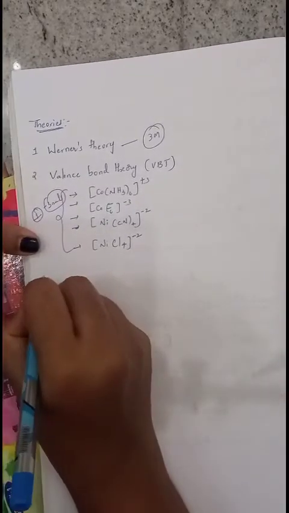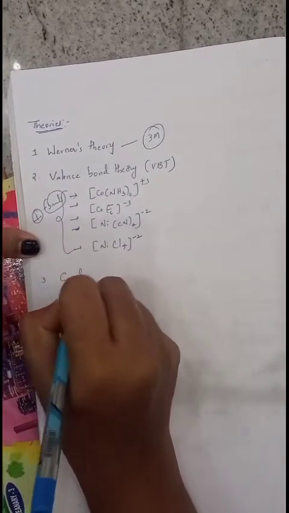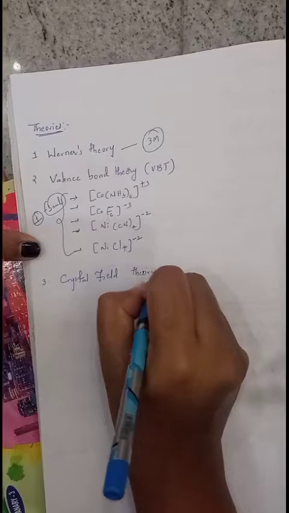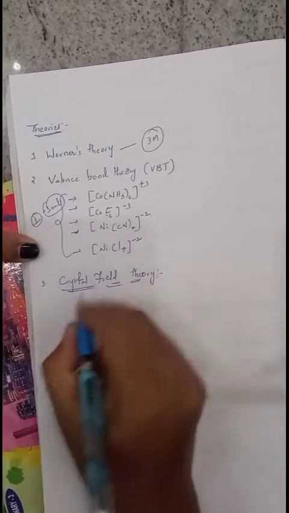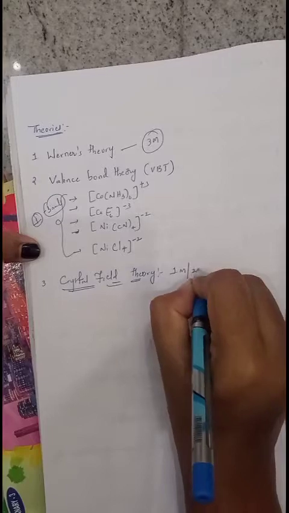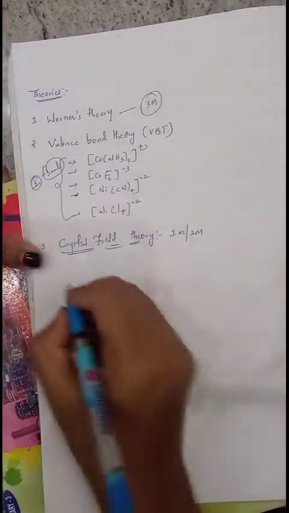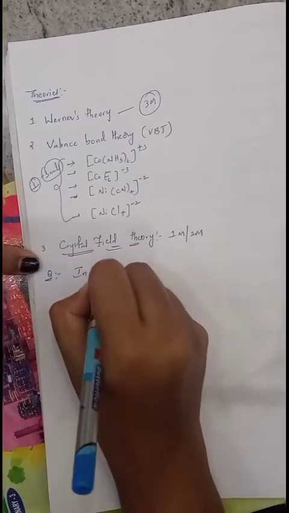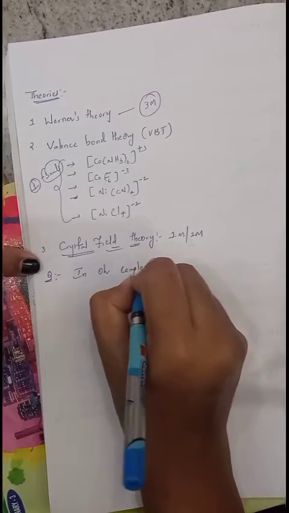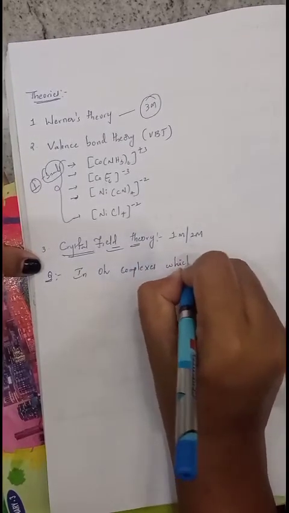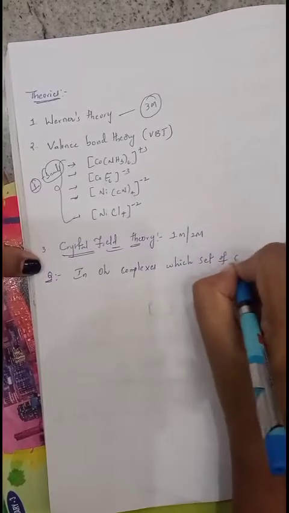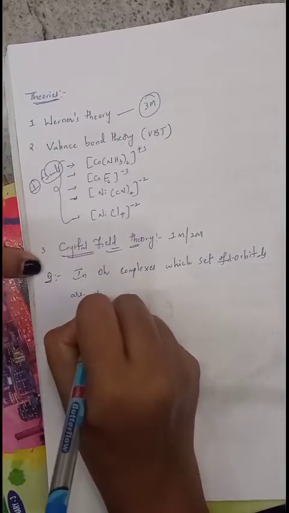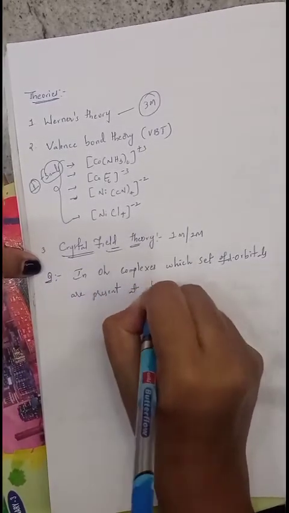Next one, crystal field theory. So in this crystal field theory, there is a chance to ask either 1 mark or 2 mark questions. That's it. Okay. So for example, I am giving a question here. In octahedral complexes, which set of orbitals, especially d orbitals, are present at high energy level?